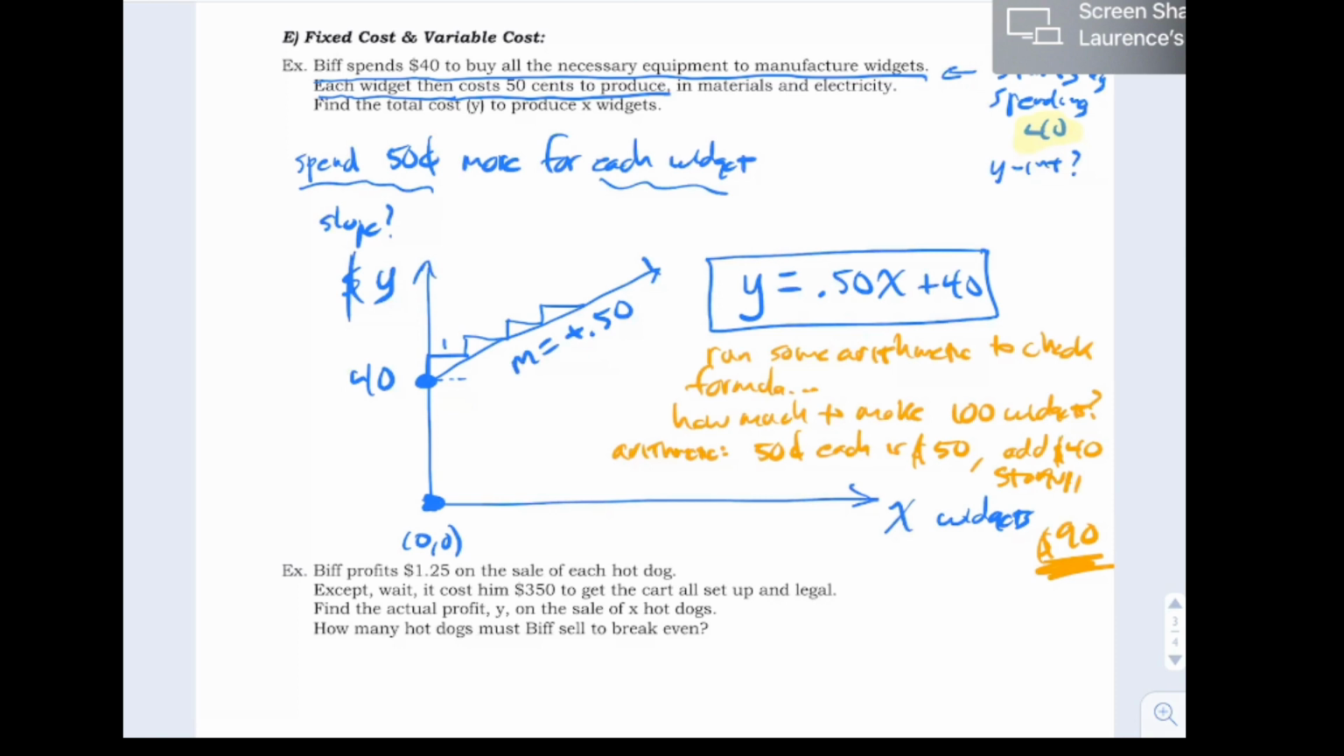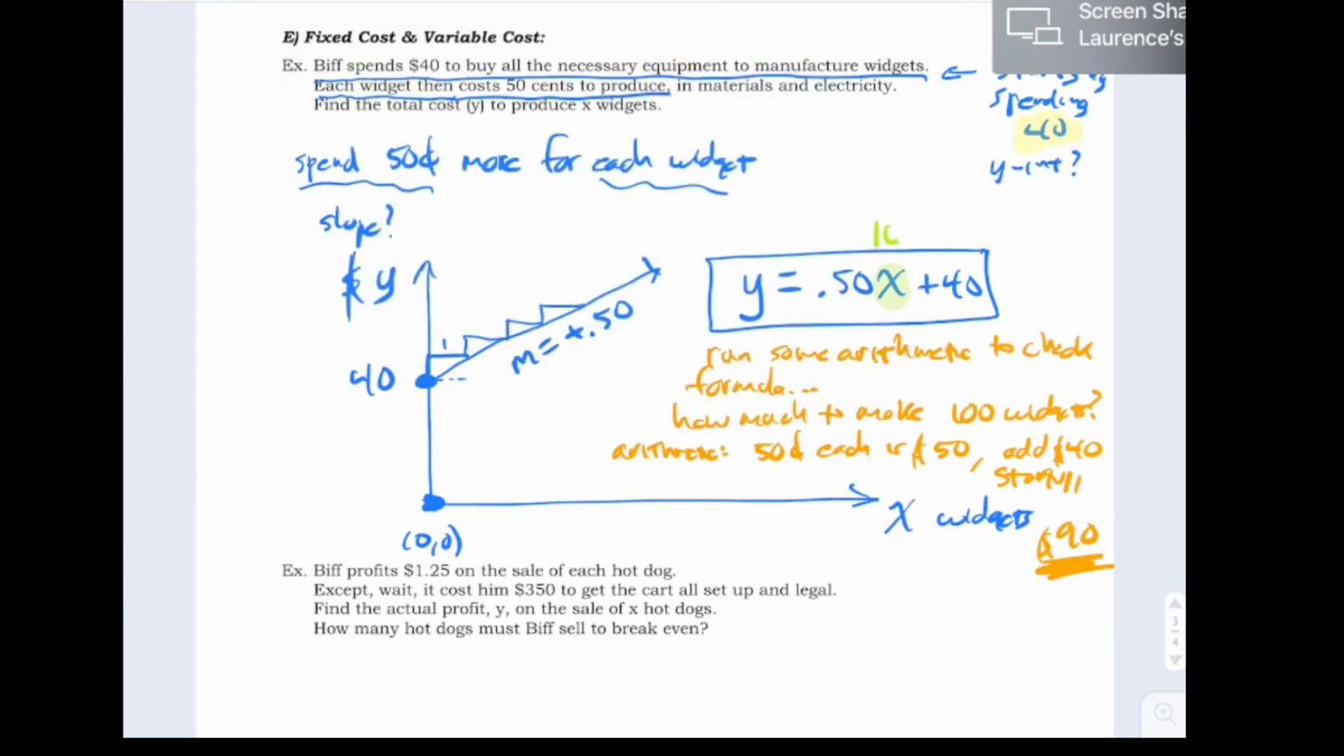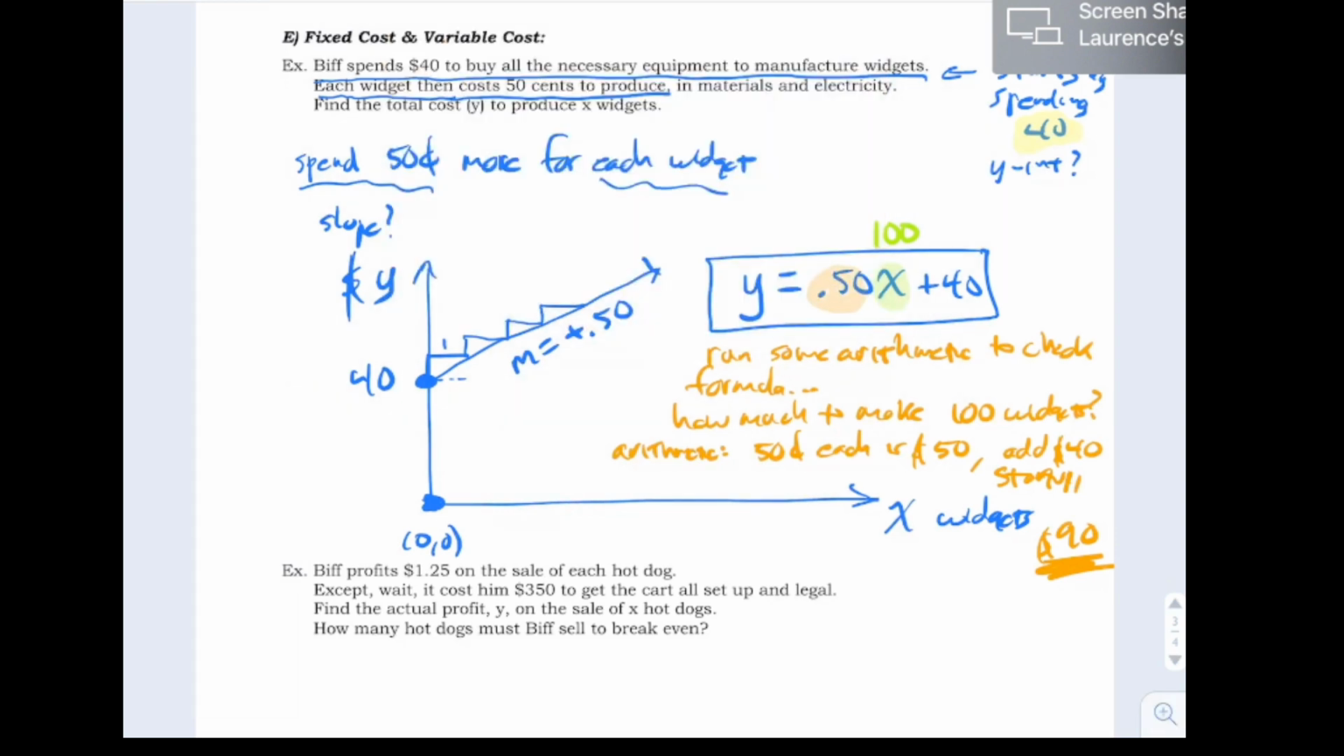And then check against the equation. If I were to plug a 100 right here, notice what the formula is going to do. The formula is going to take 50 cents times 100, which is exactly what we did to get the 50 bucks, and then it's going to add 40, which is exactly what we did. So the equation is doing exactly the same thing that we would do arithmetically. But this is a little more slick because you've got the equation and you can program it in Excel and do all kinds of funky things.